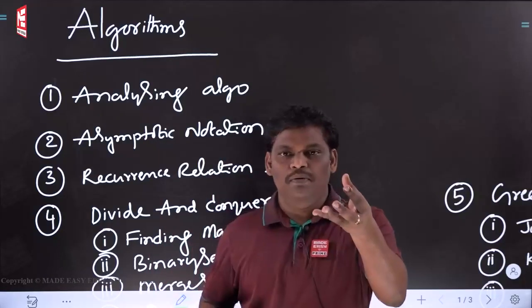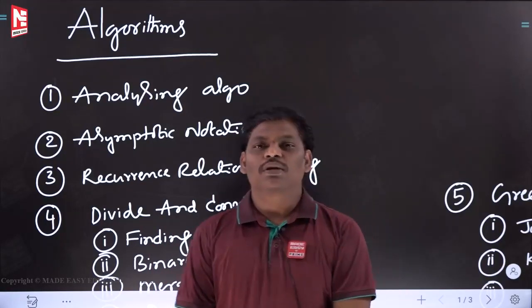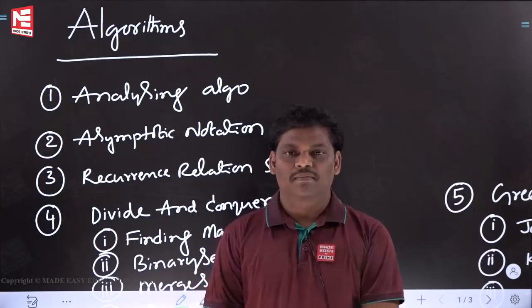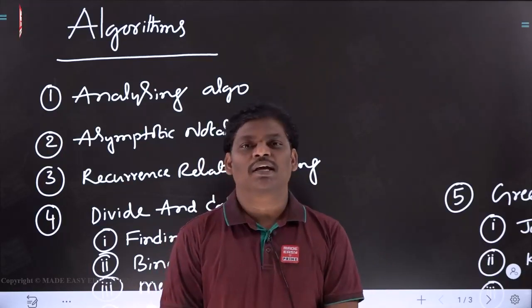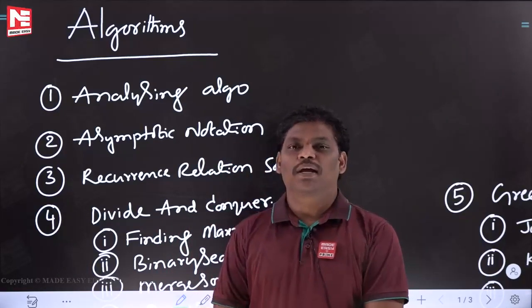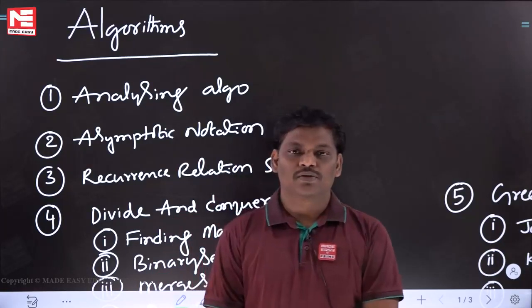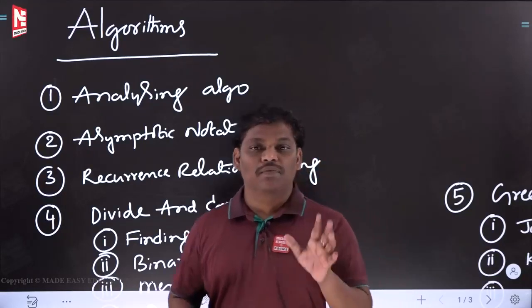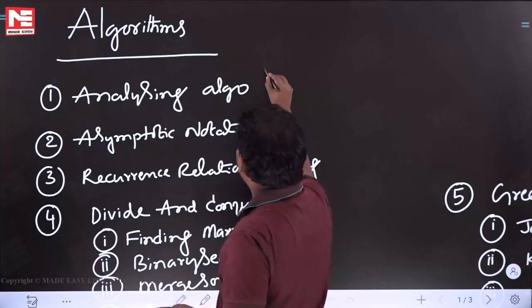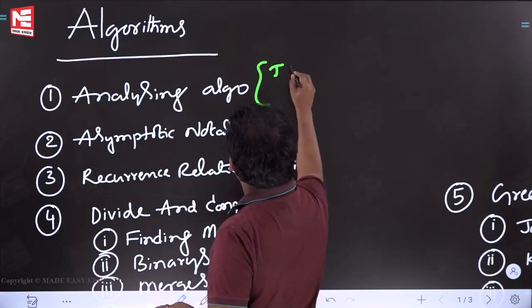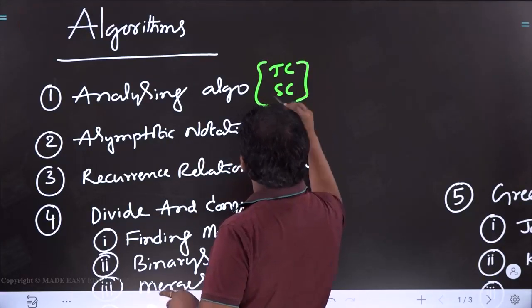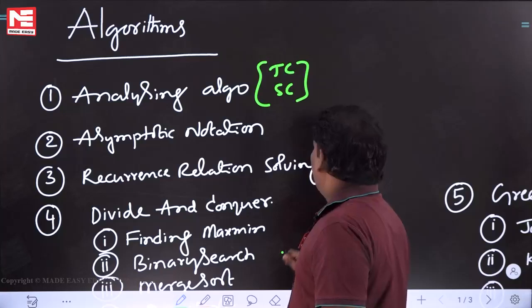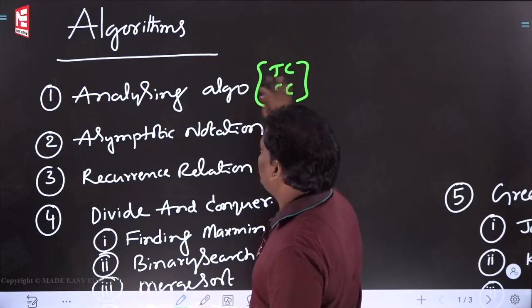Assume that there is a mobile application. If you store it inside your cell phone, what is the first thing you will take care about? How much space it is taking. And what is the one more thing you will take care about? When I click on that mobile app, it should open immediately. So how much time it is taking and how much space it is taking, that is called analyzing algorithm. That is the first topic, which is really important. Finding time complexity and space complexity, these two are really important things. That is the purpose of analyzing algorithm.